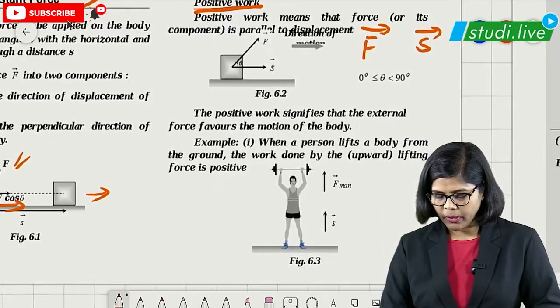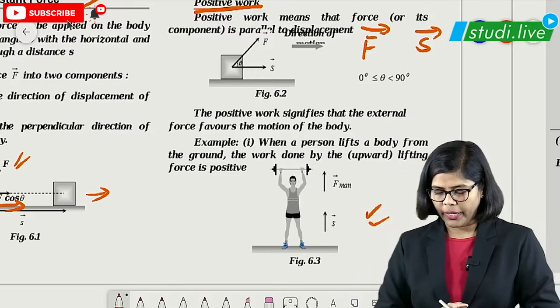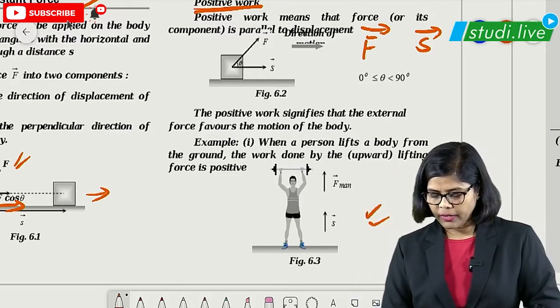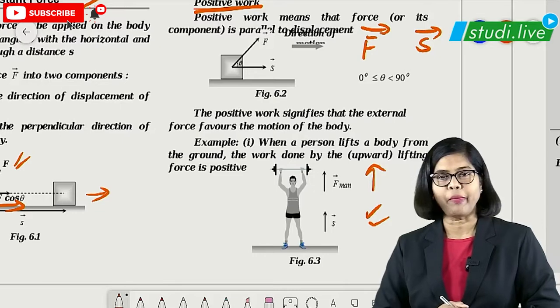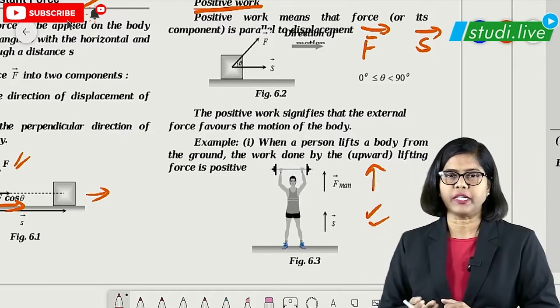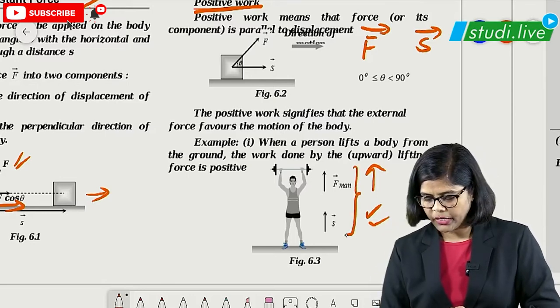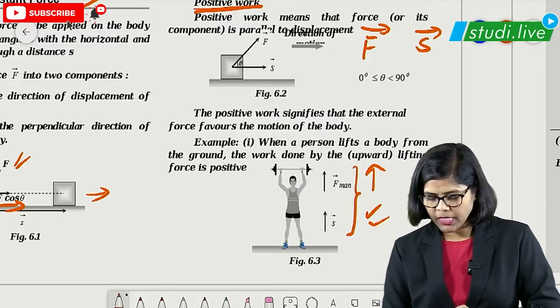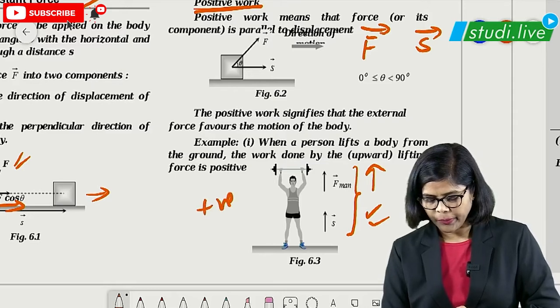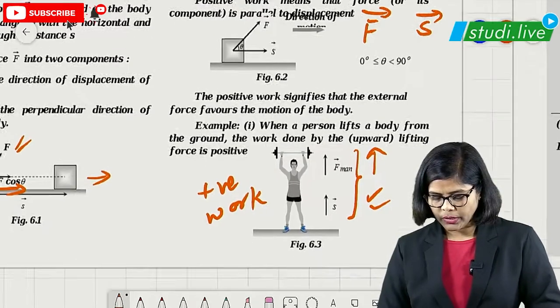In this particular example, you can see that the person has lifted the weight. Here the force applied by the man is in the upward direction, and while lifting the weight, the displacement is also in the upward direction. So both are in the same direction, right? That means this person has done positive work. So this is about the positive work done, students.